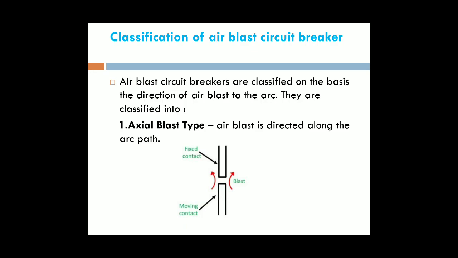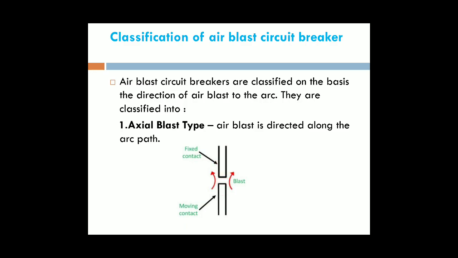In that, the first one is the axial blast type of circuit breaker. This is the axial blast circuit breaker. This is the fixed contact and this is the moving contact. Under normal operating conditions, the fixed and moving contacts are together with each other.